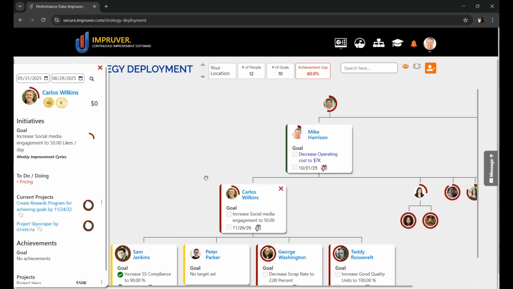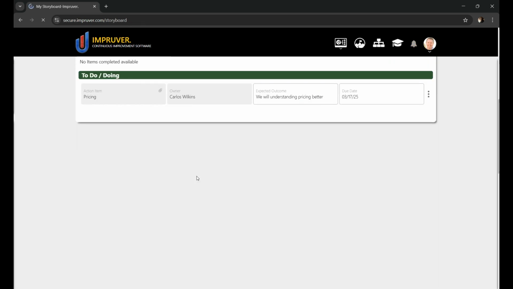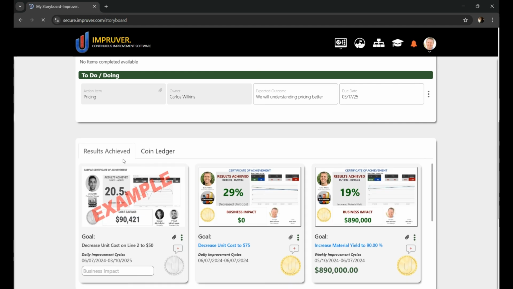The next thing we can look at is approvals and certifications. First, let's take a look at Carlos's storyboard to see if there are any goals that he has achieved. So once here, I can scroll down and look for results achieved. And I see that he did complete a project to decrease unit costs on line 2 to $50. I might look at any supporting evidence, any data, any calculations, go out and see the process for myself.